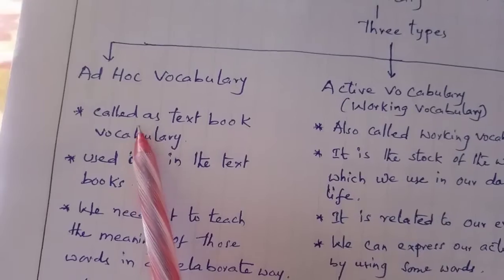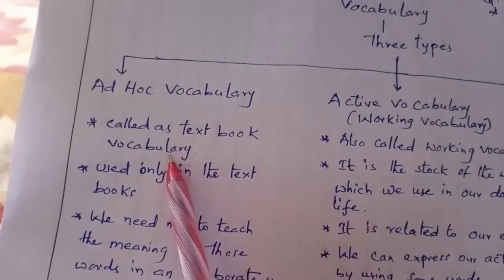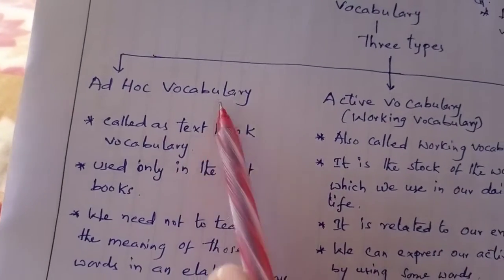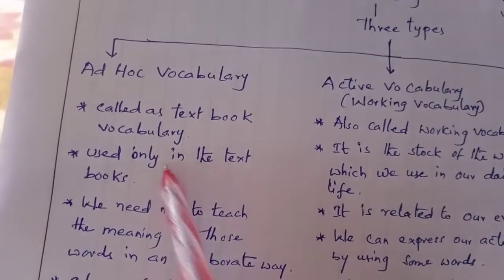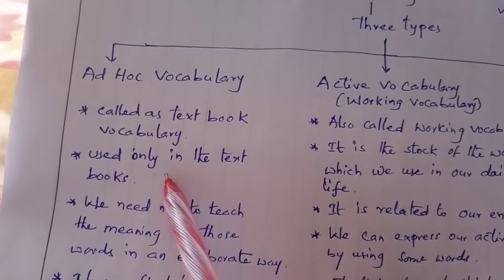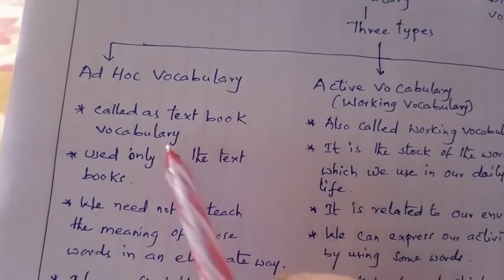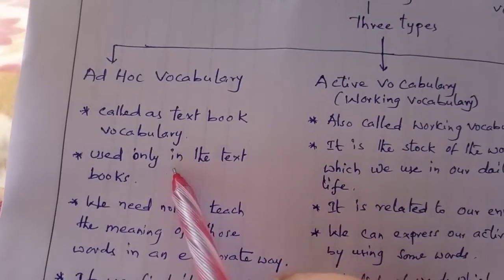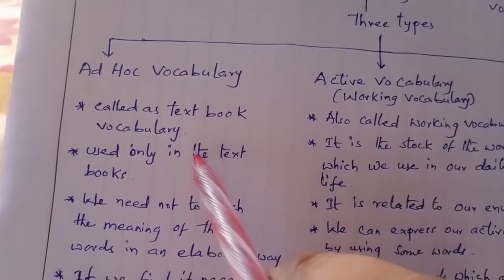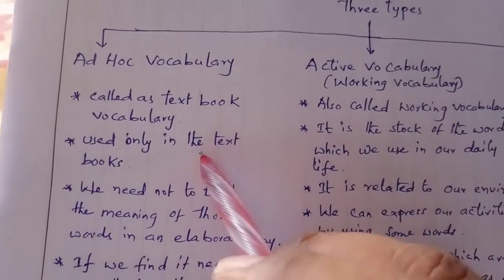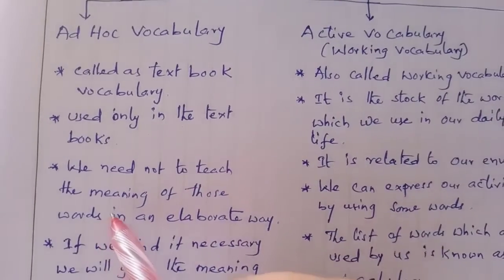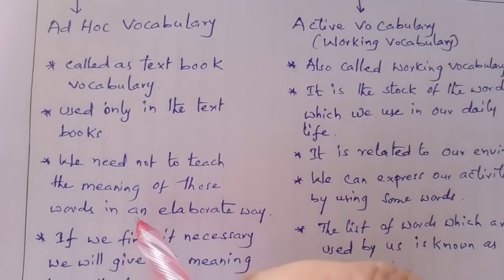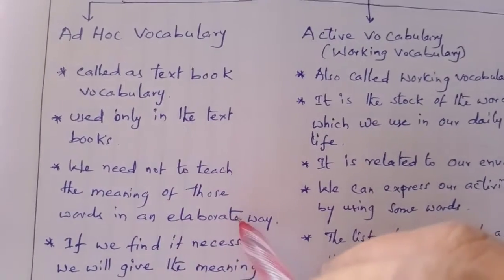The first one is ad hoc vocabulary. It is also called textbook vocabulary. Here this vocabulary is only in the textbooks. That means this type of vocabulary is always used only in the textbooks. And we need not teach the meanings of these words in an elaborate way.